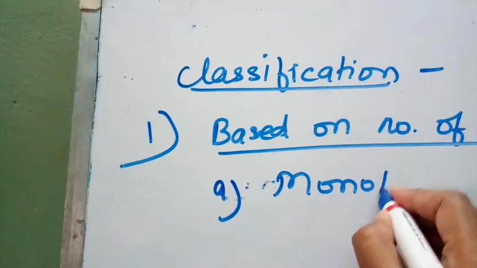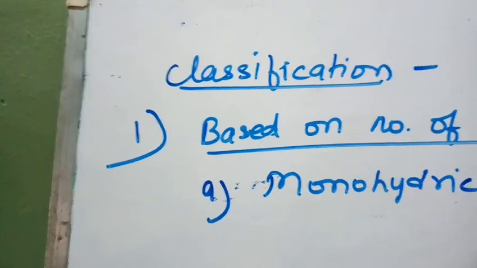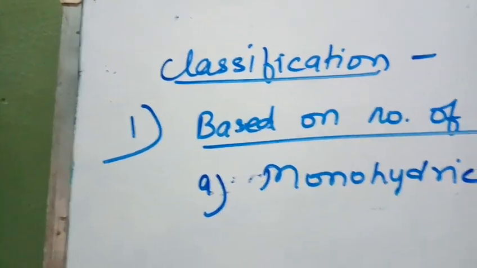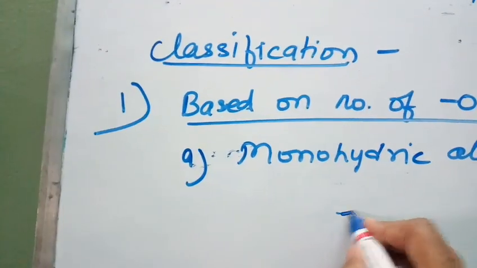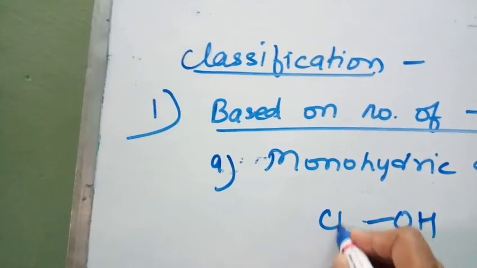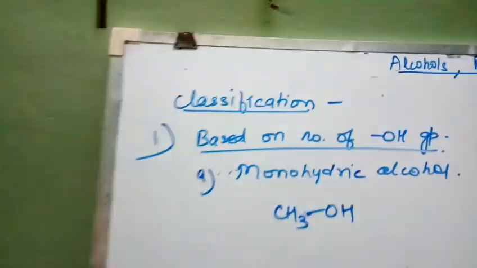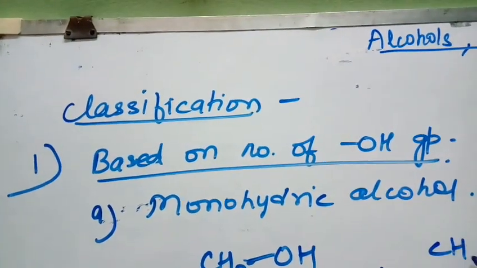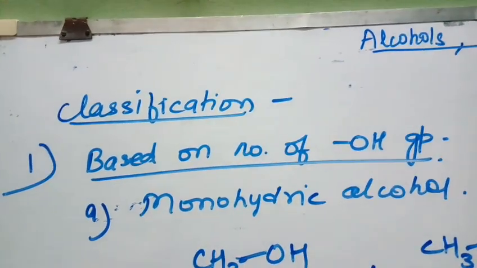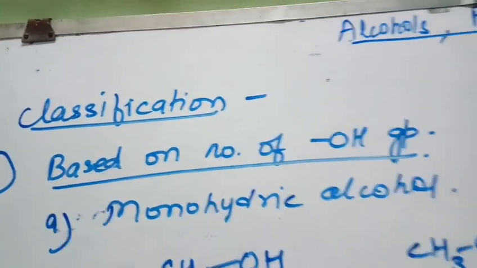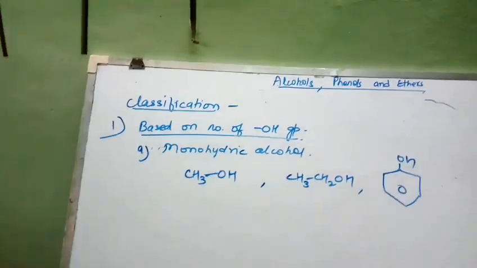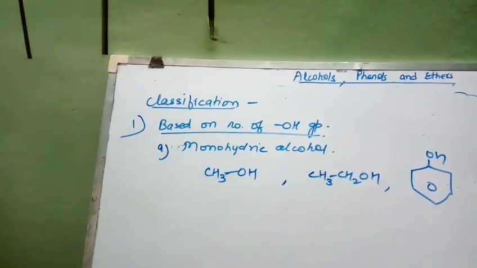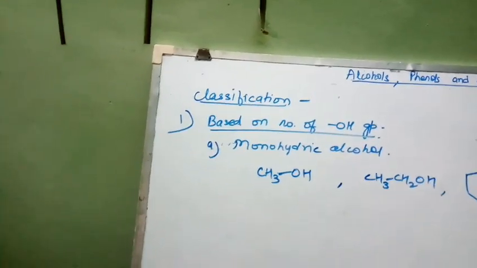monohydric alcohol. Now what are monohydric alcohols? Monohydric alcohol means here there is only one hydroxyl group present. If only one hydroxyl group is present, such as methanol, ethanol, even phenol, where only one hydroxyl group is present, such alcohols are known as monohydric alcohols.